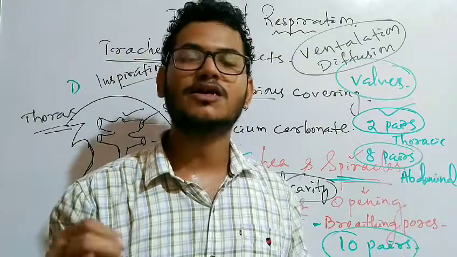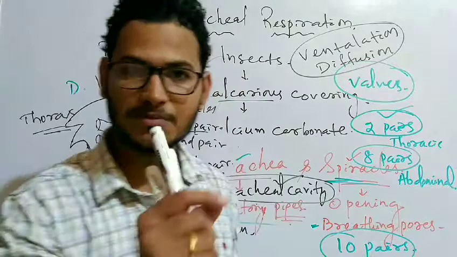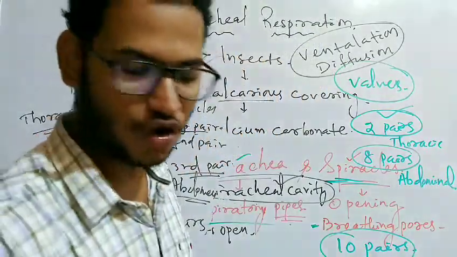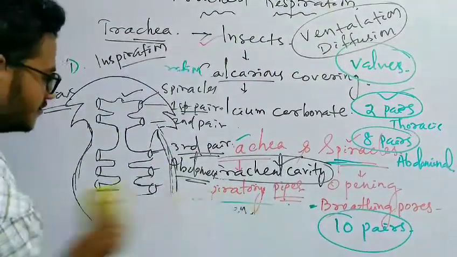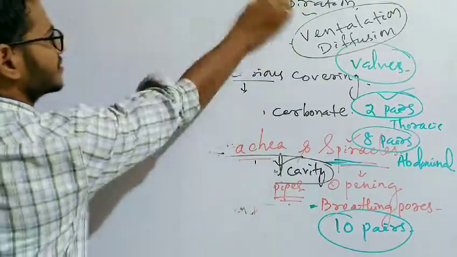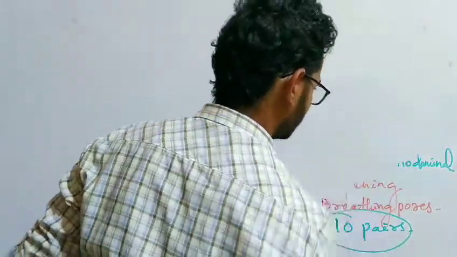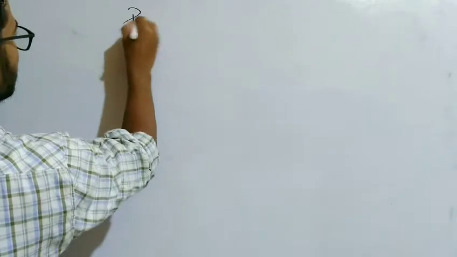Now let's move on to the pulmonary respiration. In case of the pulmonary respiration, the lungs are responsible for carrying out the process of respiration. It is the most advanced type of respiration, which is found in case of higher vertebrates, the amphibians, reptiles, birds and mammals. So let's go for pulmonary respiration.